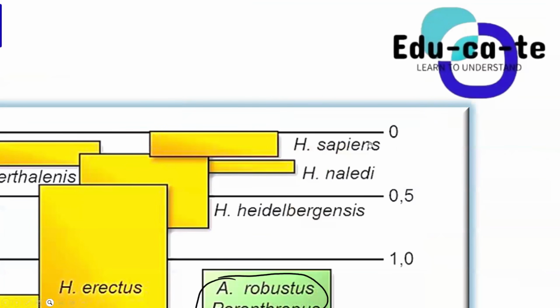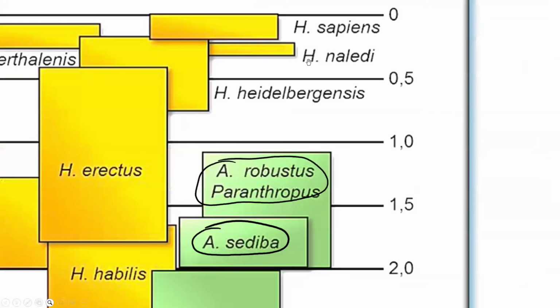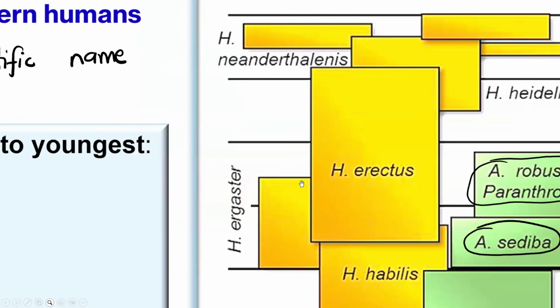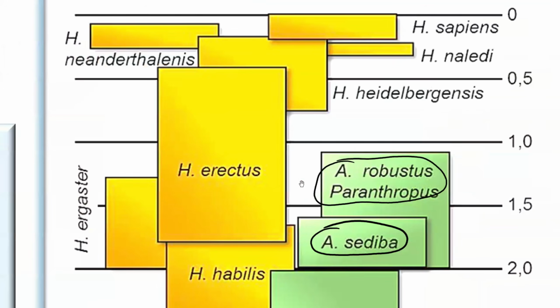We are going to only do these 3 species, but we also have others that we found, such as Homo naledi, Homo heidelbergensis, Homo neanderthalensis, as well as Homo ergaster. There are many different species that we found under this genus, but for grade 12, you only do 3: Homo habilis, Homo erectus, and Homo sapien.